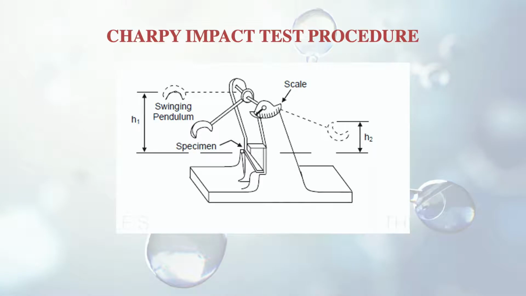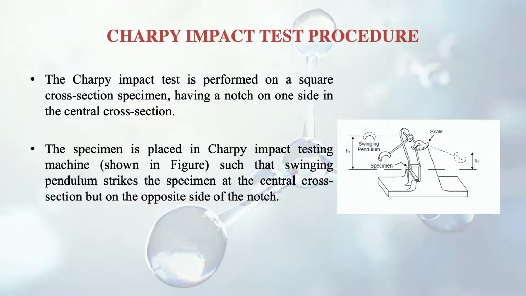So now we begin the impact test. How is it performed? What is its name? The first one is named the CHARPY impact test procedure. Here is the machine, also shown in the figure. The CHARPY impact test is named after the scientist who discovered it, and it is performed on a square cross-section specimen. The specimen on which the test will be performed will be of a square cross-section, and it will have a notch on one side in the central cross-section. So if there is a square type section, there will be a notch on one side of the specimen. On the other side it will be plain.